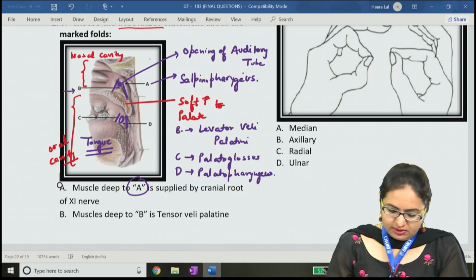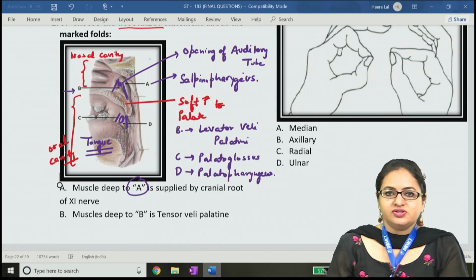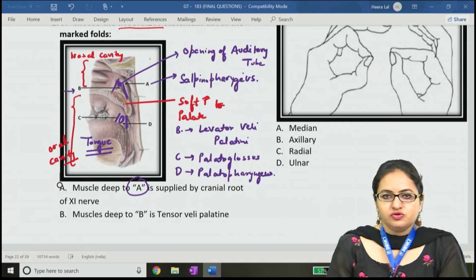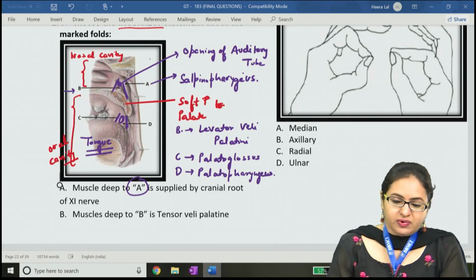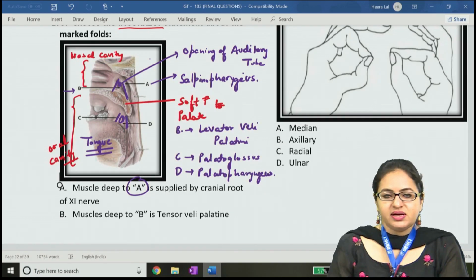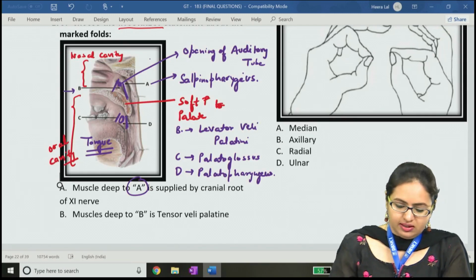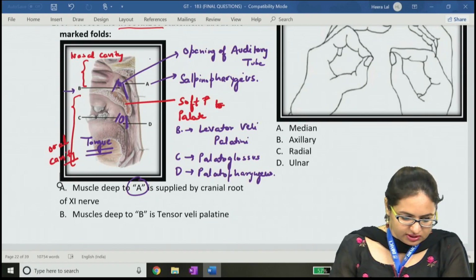Now we know that this cranial root of the accessory nerve contributes to the formation of the vagoaccessory complex which forms the pharyngeal plexus and supplies the various muscles of the palate as well as the various muscles of the pharynx. So this muscle, salpingopharyngeus, is supplied by this cranial root of the 11th nerve.